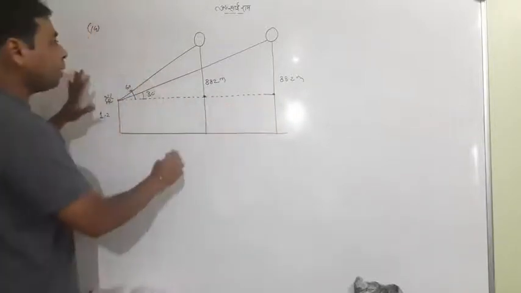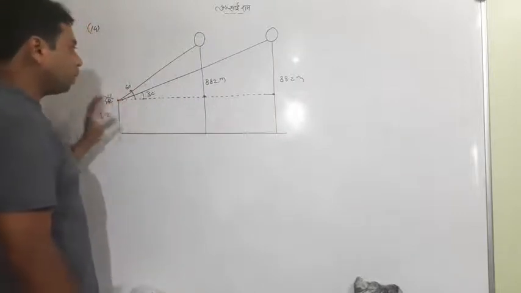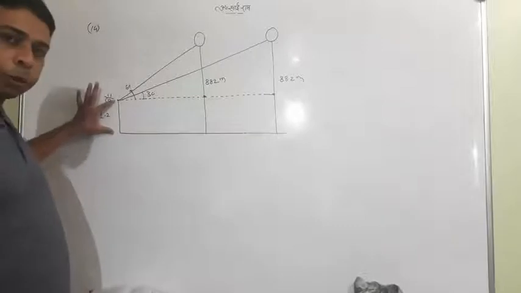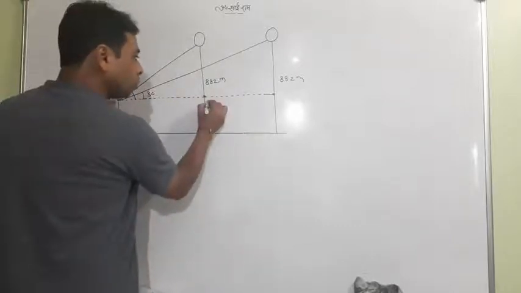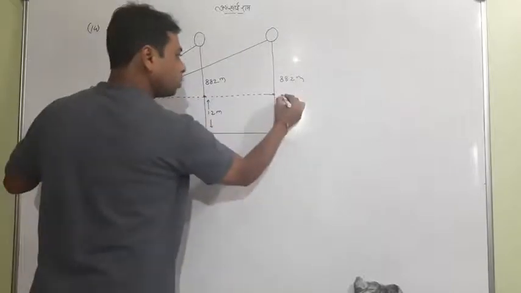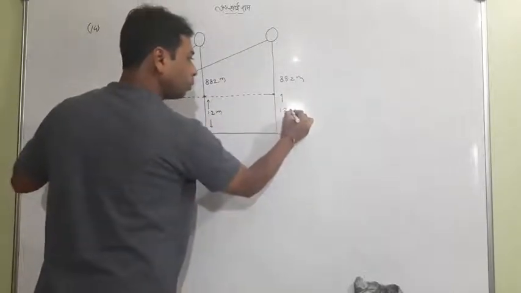If you see the picture, you will get it simply. Let me make something clear to you. This is 1.2, so this distance is also 1.2. This distance is also 1.2.